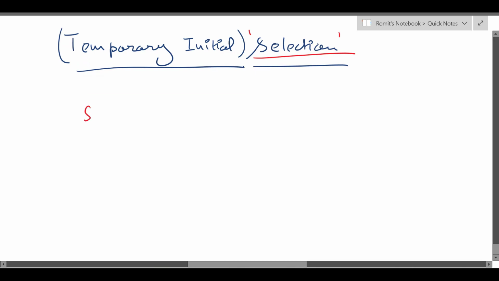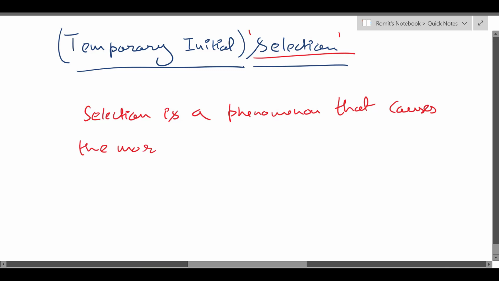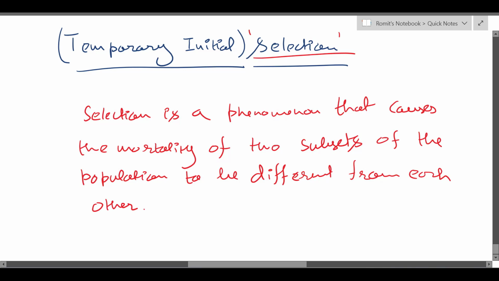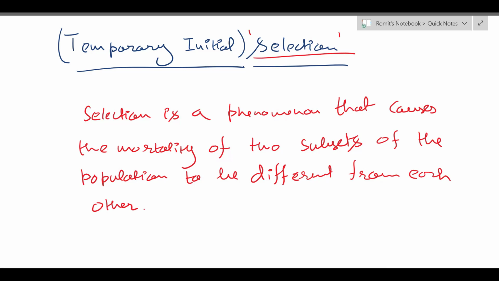Selection basically means, or selection is a phenomenon that causes the mortality of two subsets of the population to be different from each other.